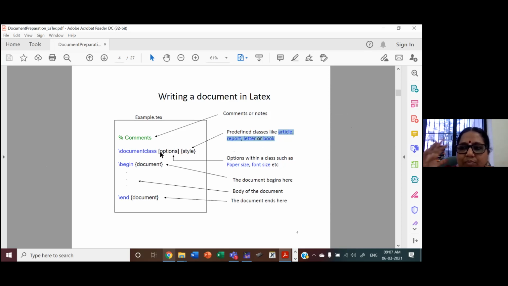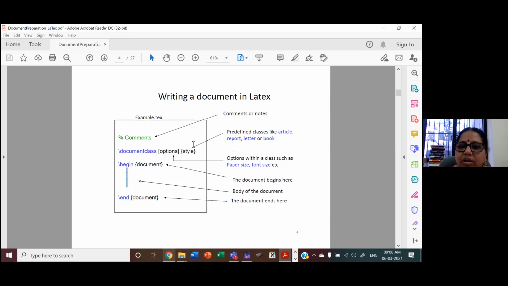So you don't have to remember everything. The format help will be available. You just click on that, and the template will be available for you. You just have to fill in the values. And then we have begin document, where you start writing the contents, and end document, that's the end of your contents. All the contents will be typed here. So what you want to type, this paper, you have to type here. This is a document. For that document, what is the style in which you want to format?